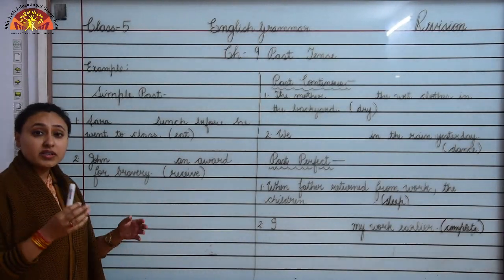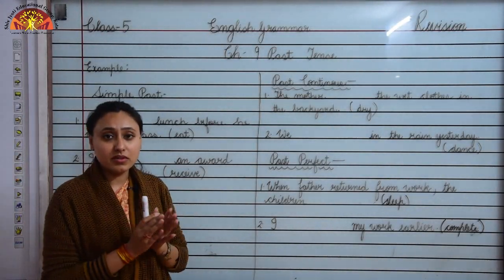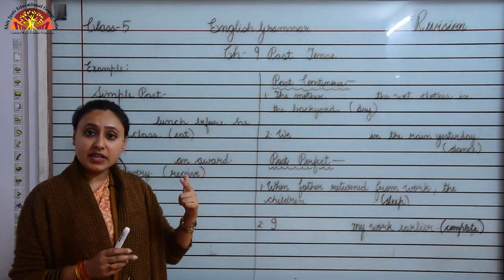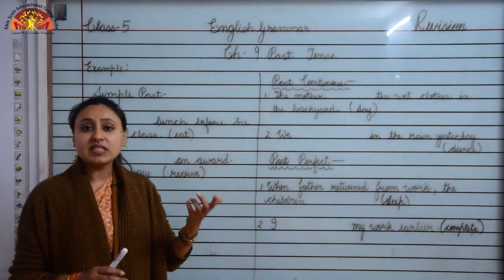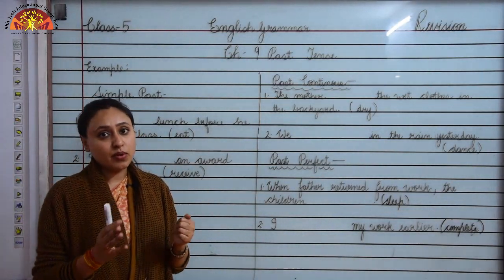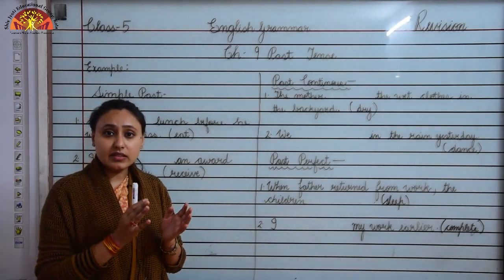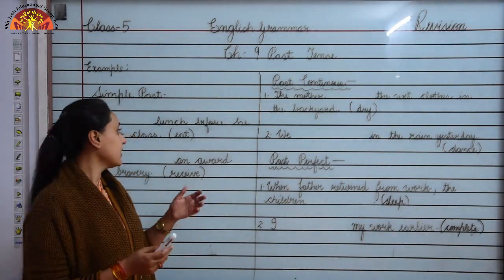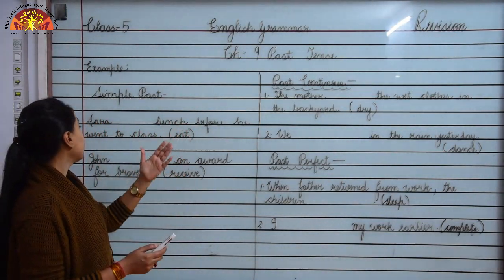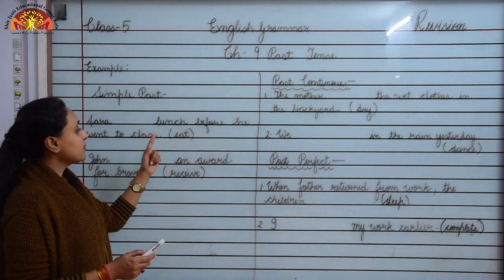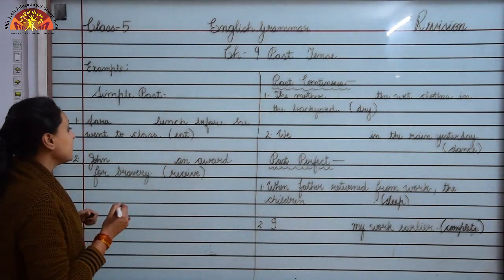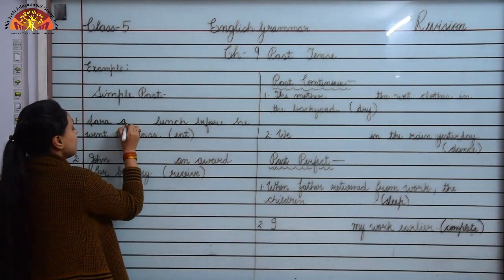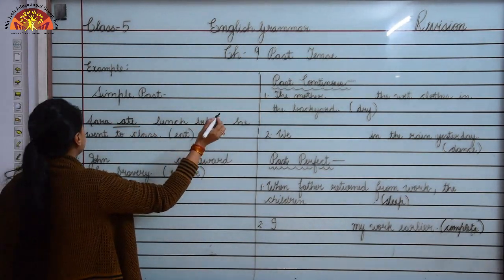So children, what we have learned earlier, that there are words which change, okay, like eat becomes ate, receive becomes received, buy becomes bought, give becomes gave. So children, there are such words which change like that, okay. Let us see, Sarah dashed lunch before he went to the class. So children, simple past, here we have to change in simple past. So past tense for word eat is ate. So Sarah ate lunch before he went to the class.